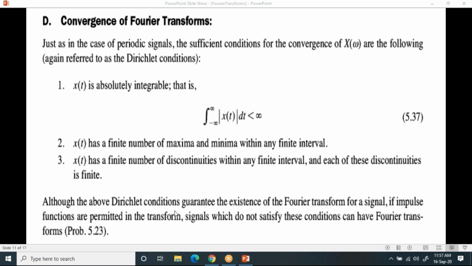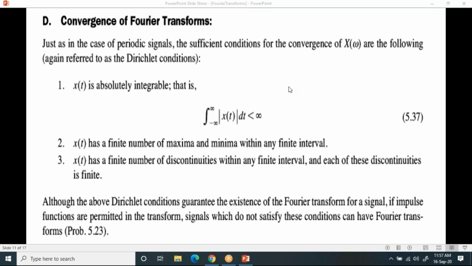Some signals, like the impulse signal, do not satisfy these conditions but can still have Fourier transforms. So this is how the condition for the Fourier transform is.